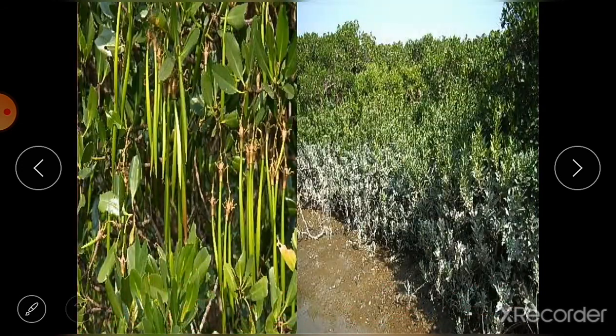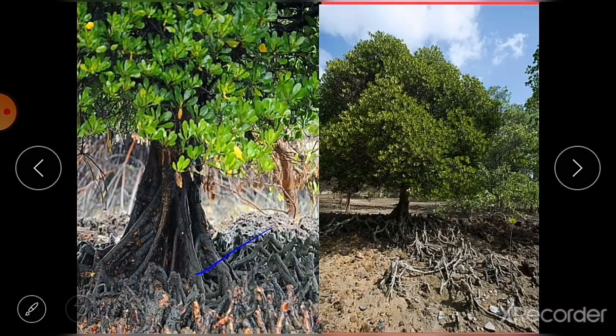So here you can see the examples. This is the Candelia plant and these are the Cereops. You can see these roots are growing above the soil.